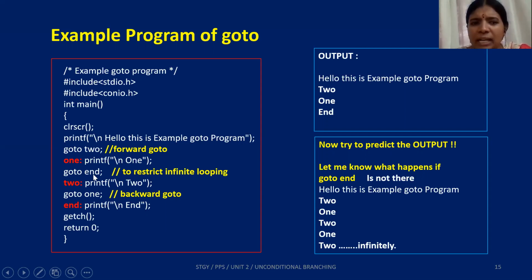Now, why is end here? What is the relevance of end here? Let's try and predict the output. What if end is not there? Dear guys, when end is not there, what happens? You go to 2, print 2, comes back, print 1. If goto end is missing, you come back again, print 2, 1, 2, 1, 2, 1, and so on infinitely.